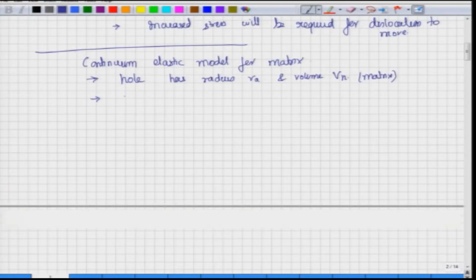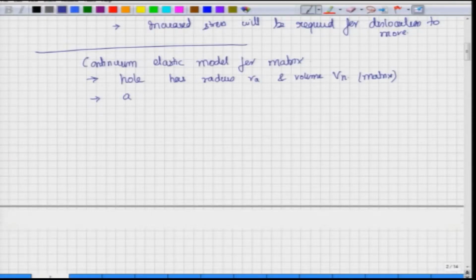what is the distortion created? We will assume only because of the change in the size, not because of the modulus. We will say that it is the distortion because of the size, and therefore, the size of the sphere that is being inserted will be assumed to be a little different. How can we say that, or how would we take that mathematically? We will say that the size of the sphere that is being inserted has a radius RA (1 plus delta).